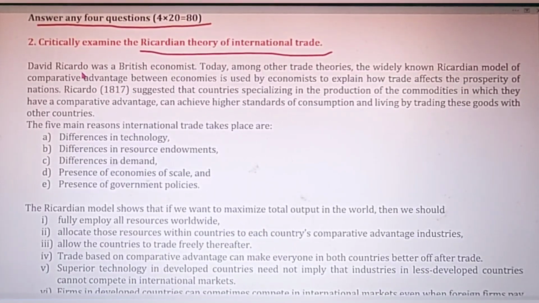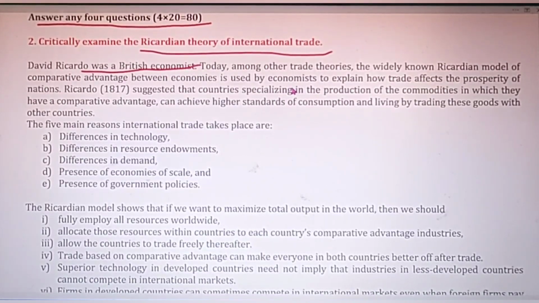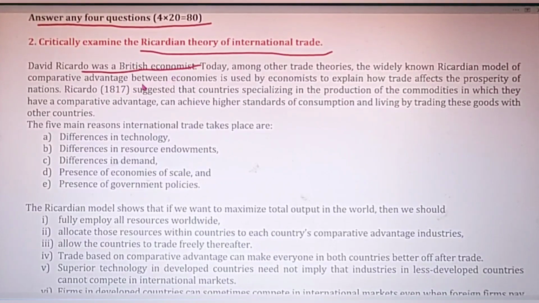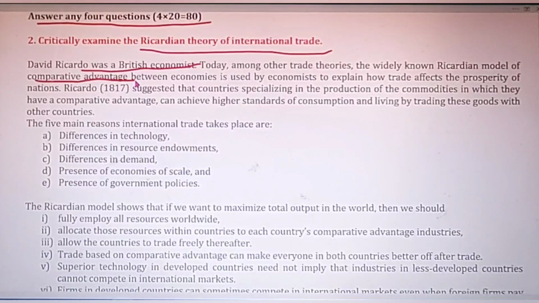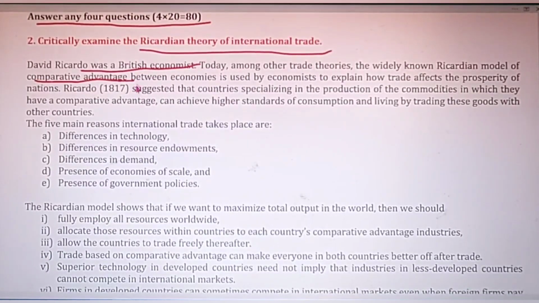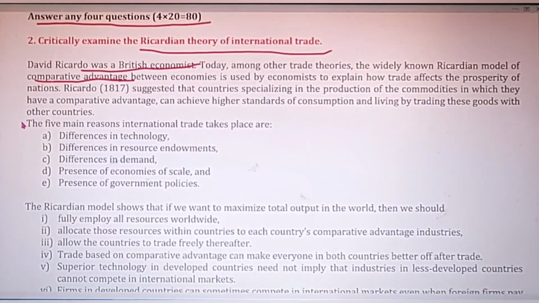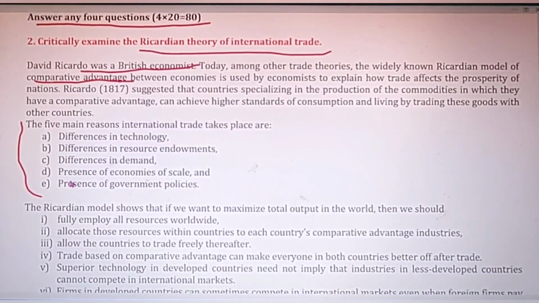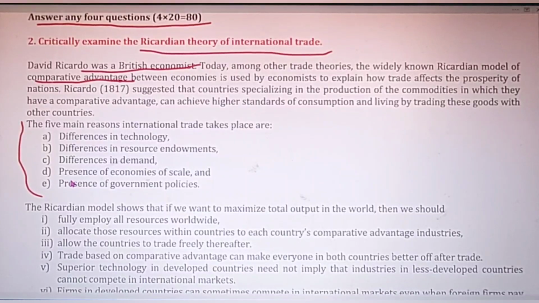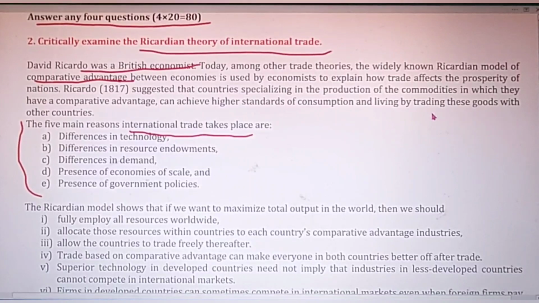David Ricardo was a British economist, and today, among other trade theories, the widely known is the Ricardian model of comparative advantage. Actually, the theory of David Ricardo we can also call the comparative advantage theory. Why can we say that? Let's try to find out. But before developing this theory, Ricardo tried to answer these 5 questions: why international trade takes place between 2 or more countries.